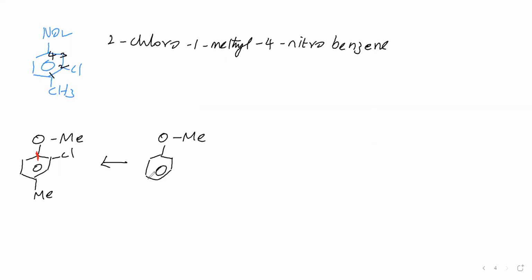Then number 1 is the ether oxygen attached carbon, then proceed to number 2, 3, 4 like this. Now we will say the name: this is 2 chloro, this is 4 methyl. It is a derivative of anisole, as we have said, therefore you say anisole now.